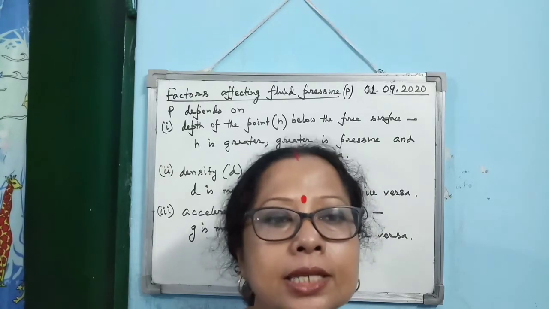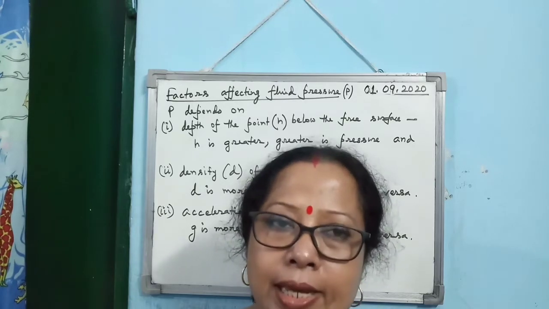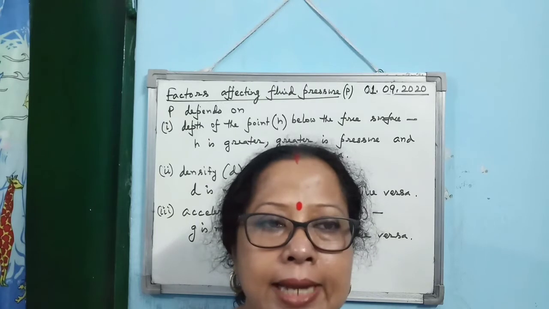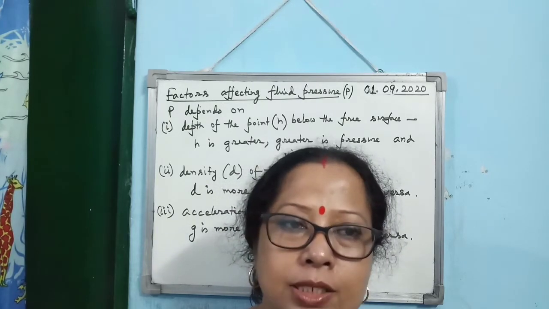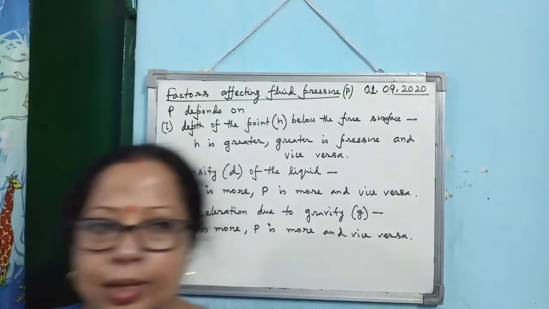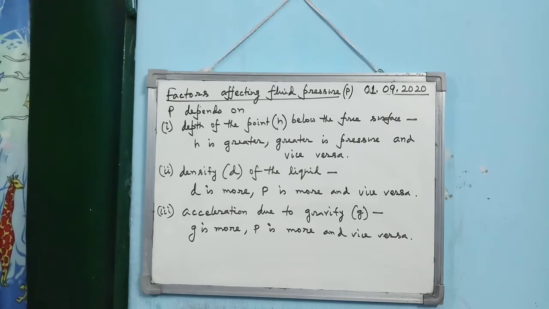Then the next factor is the density of the liquid, d. If d is more, P is more and vice versa. Then it depends on the acceleration due to gravity, g. If the value of g is more, pressure is more and vice versa. So actually it is coming from the fact that P = hdg.